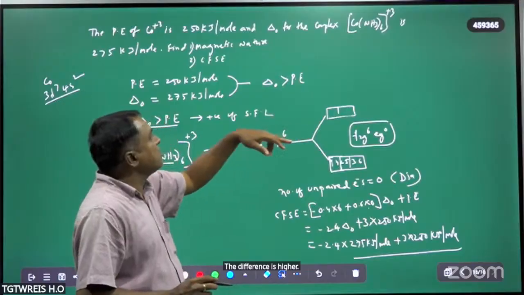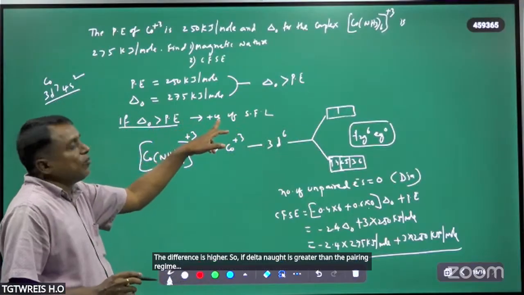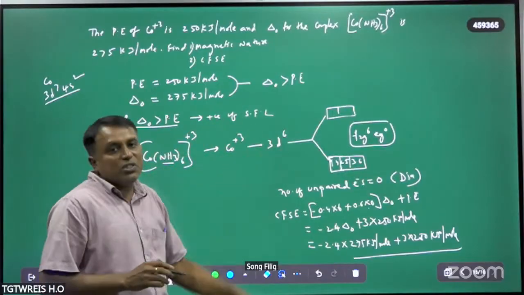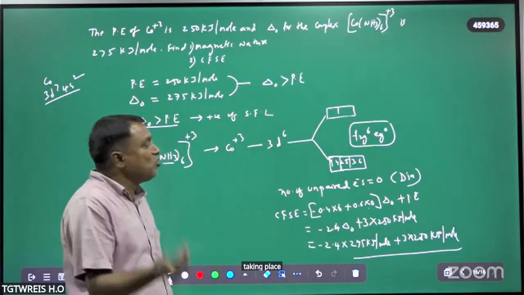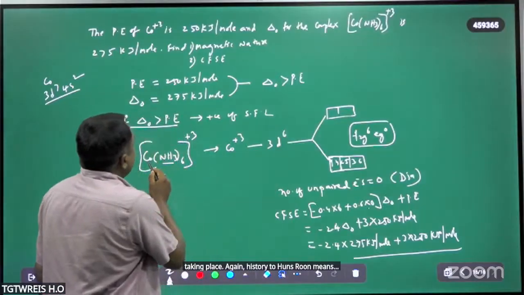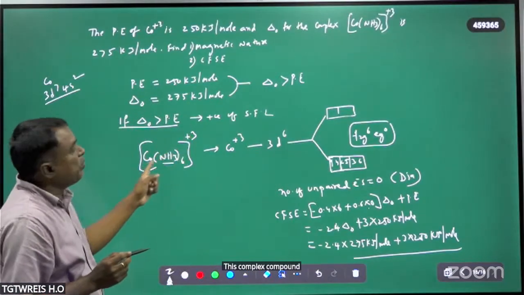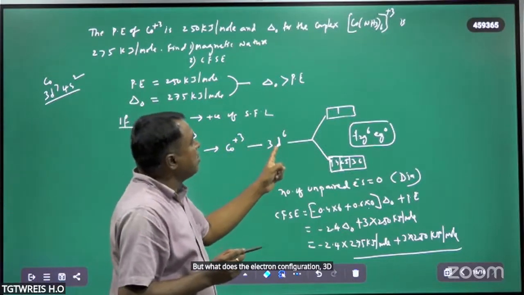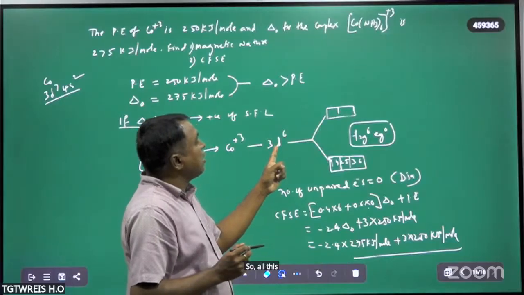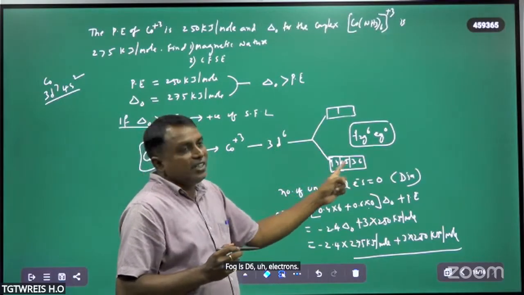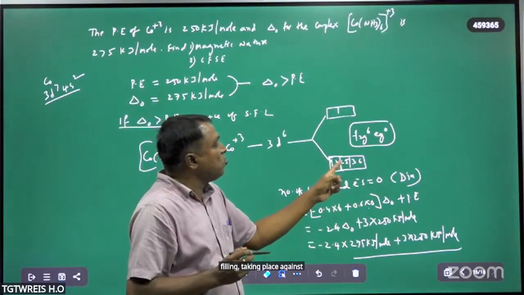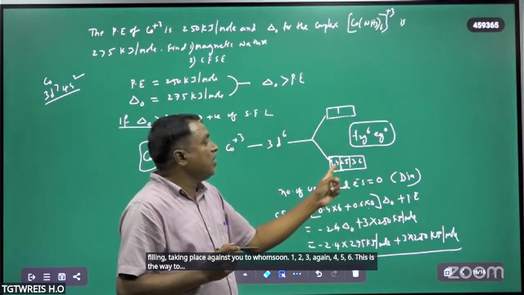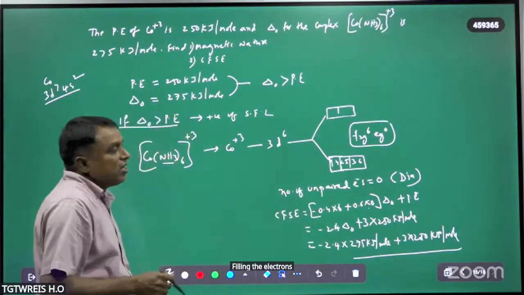So if delta naught is greater than the pairing energy, this will happen in the presence of strong field ligands, and electron distribution takes place against Hund's rule. Means in this complex compound we have cobalt in the +3 state. Cobalt 3+ electron configuration is 3d6. So all these d6 electrons fill against Hund's rule: 1, 2, 3, again 4, 5, 6. This is the way to fill the electrons in the lower energy orbitals.